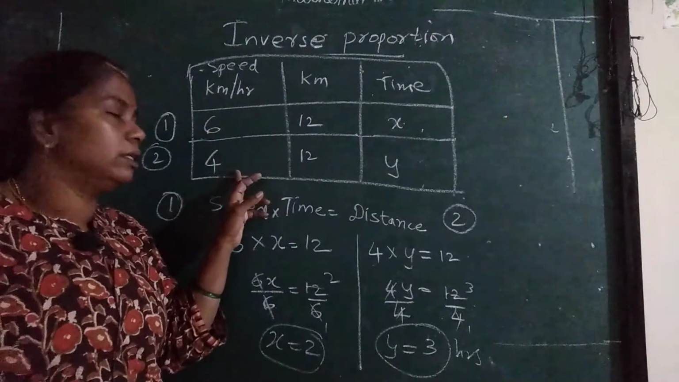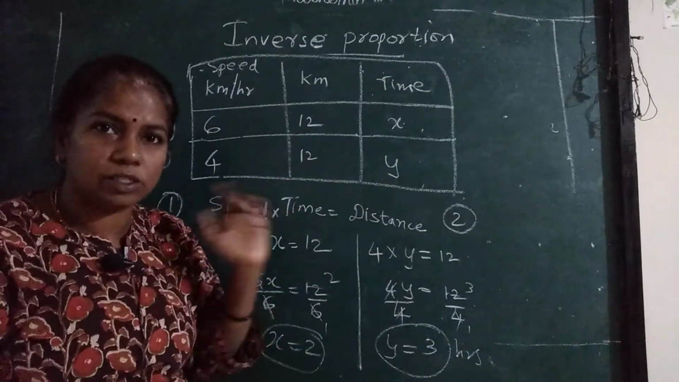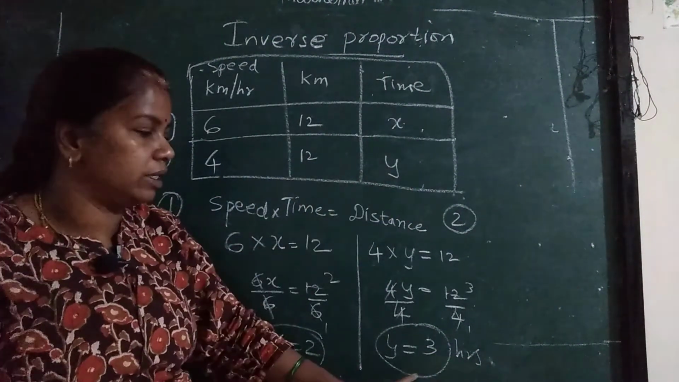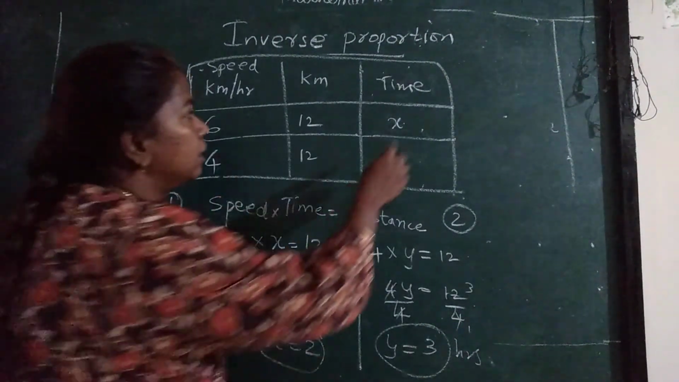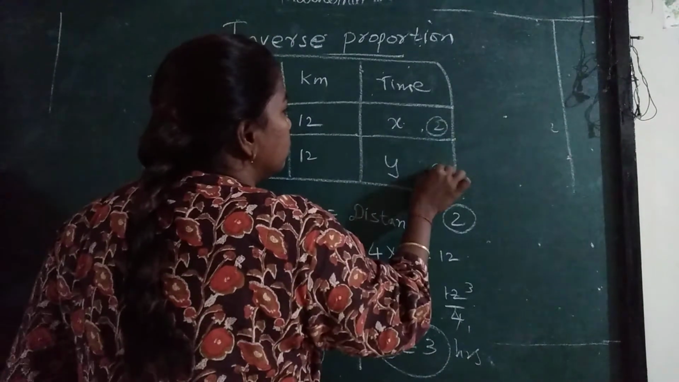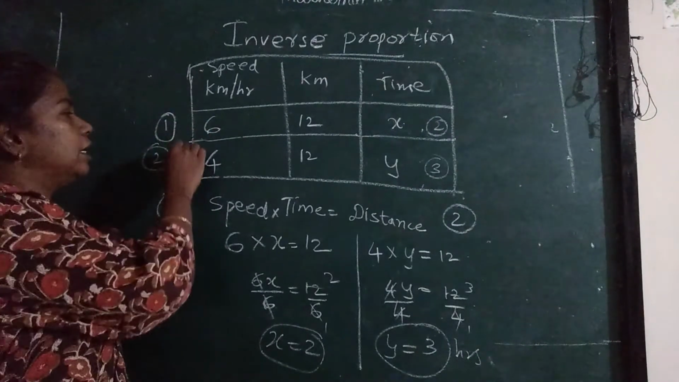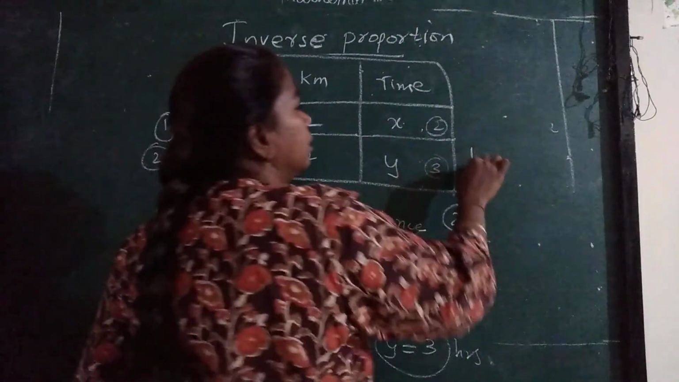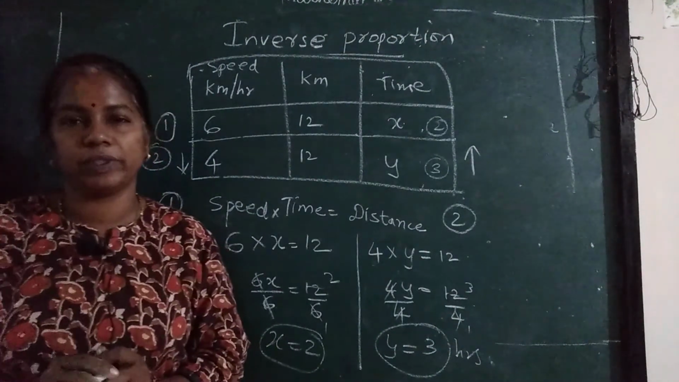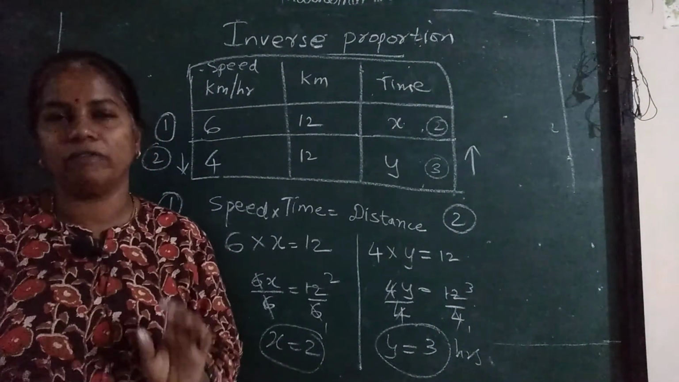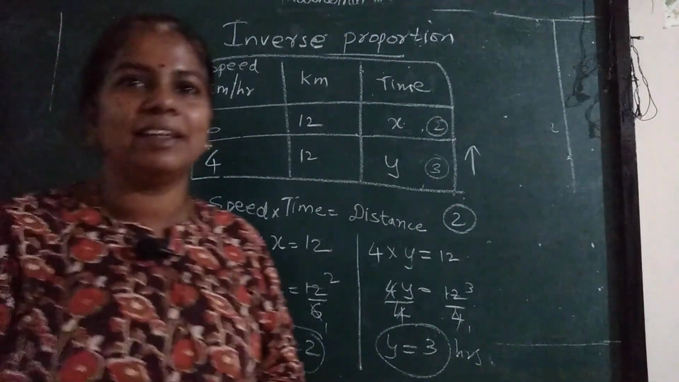4 kilometer per hour is her speed. The distance is 12 kilometers, and the time she will take is 3 hours. How did I find out? Now x is 2, this is 3. When she reduced the speed, the time increased. It is an example of inverse proportion. Understood? Perfectly? Very good. If you didn't understand, practice. Take care.